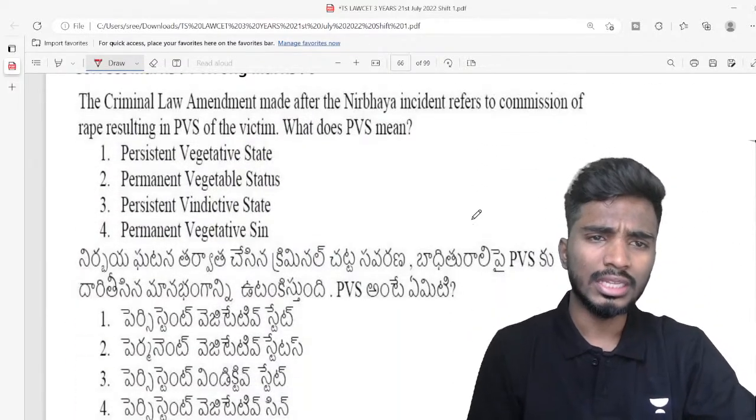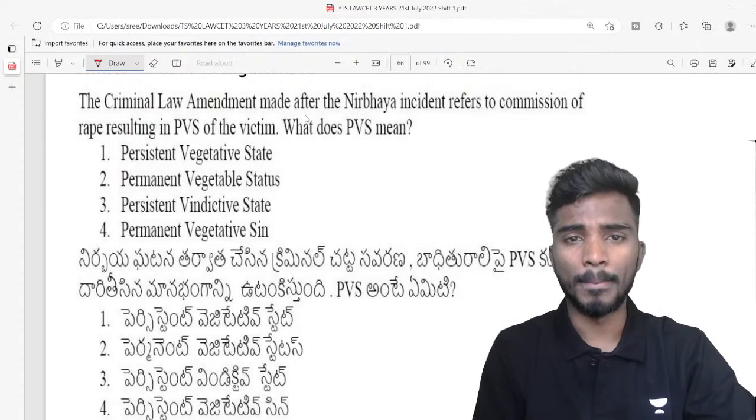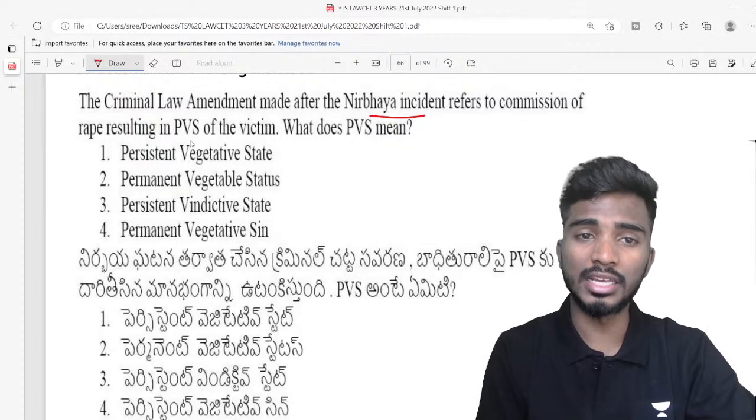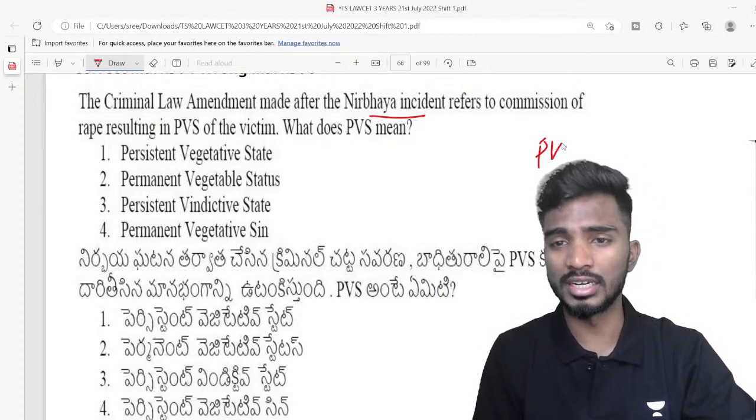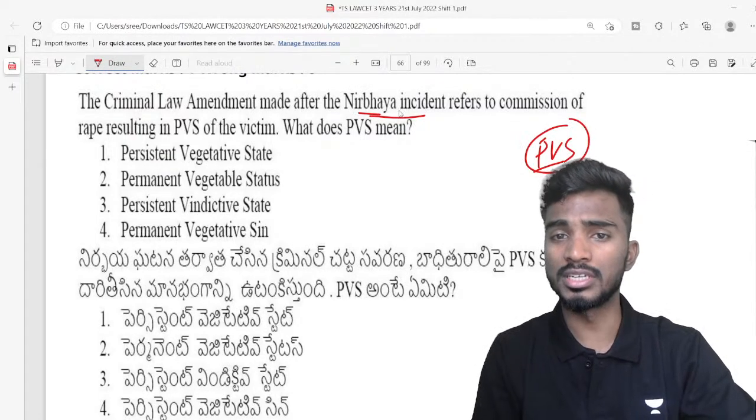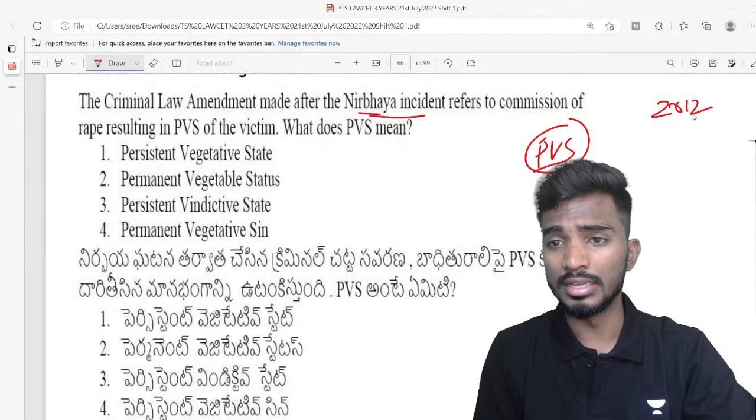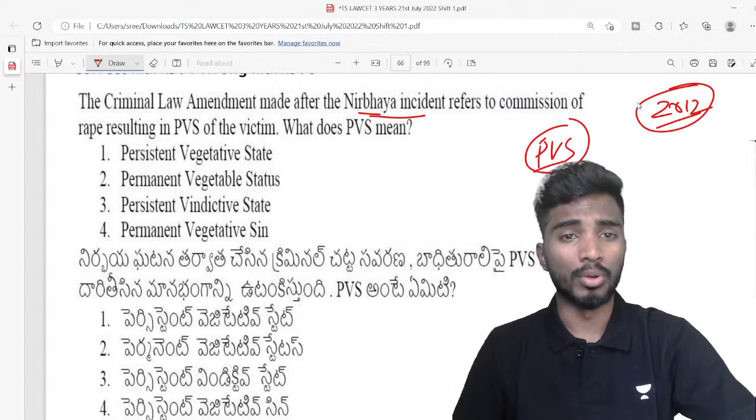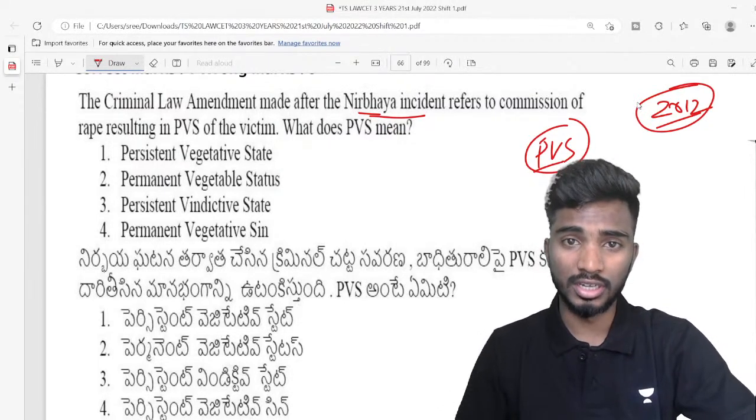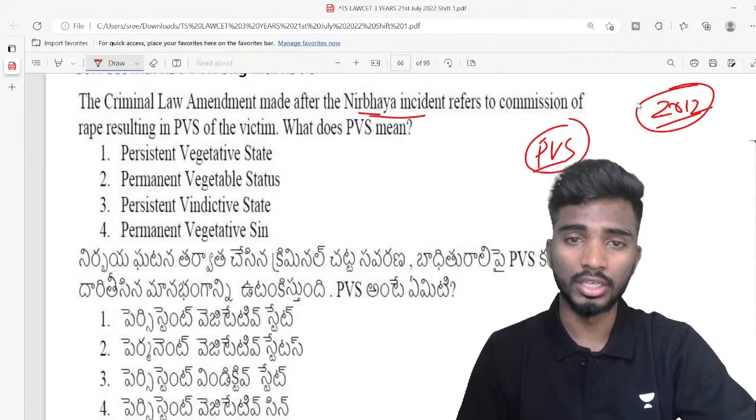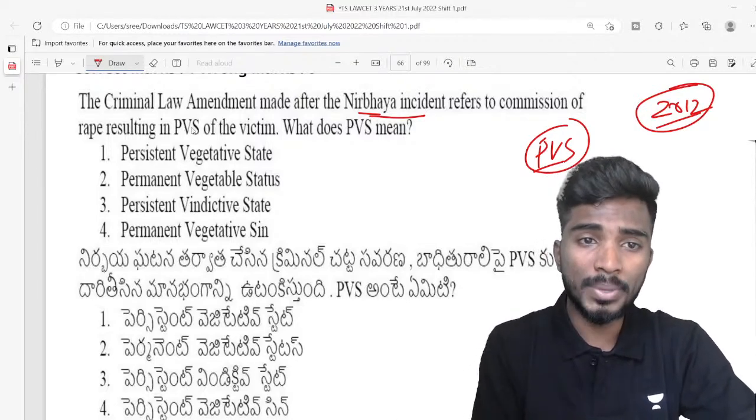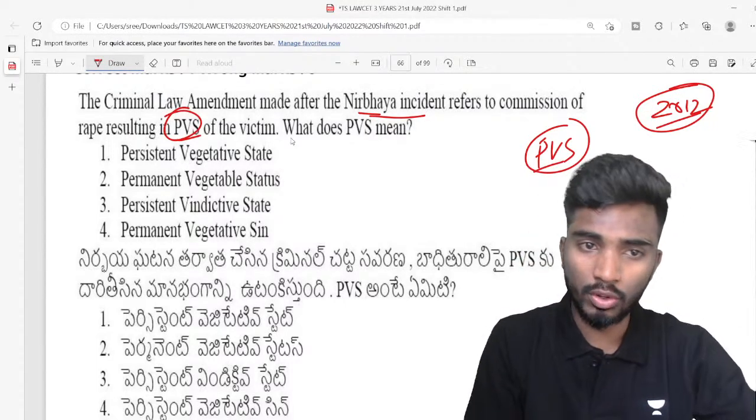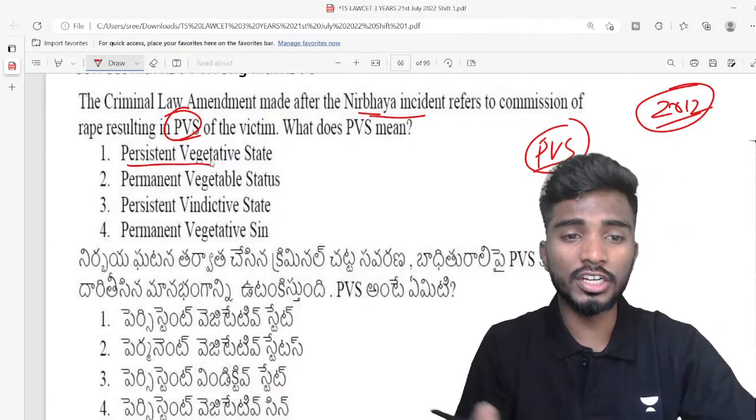Next, the criminal law amendment made after Nirbhaya incident refers to commission of rape resulting in PVS of the victim. So what is PVS? The Nirbhaya gang rape incident happened in 2012 in Delhi. After this, certain amendments were made to criminal law. Verma committee was appointed. Certain acts were enacted by the union government. So in the criminal law amendment, PVS is included. What is the meaning of PVS? Very good, Nidhi. So persistent vegetative state.